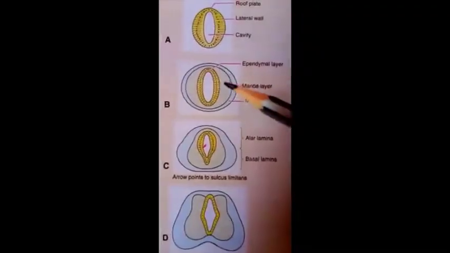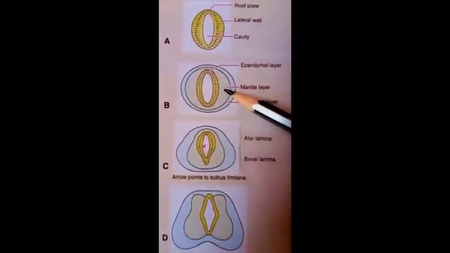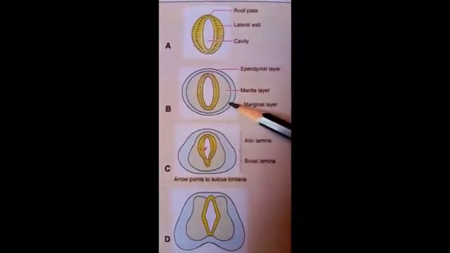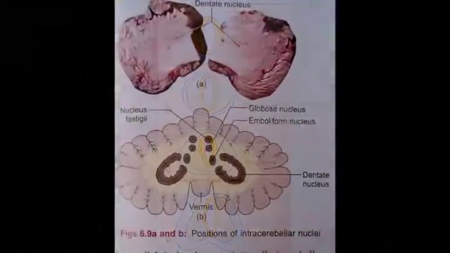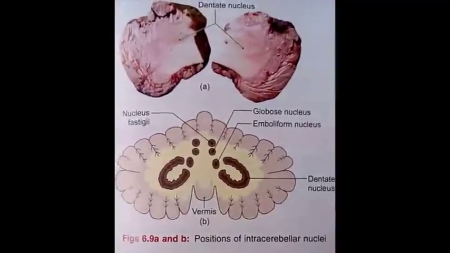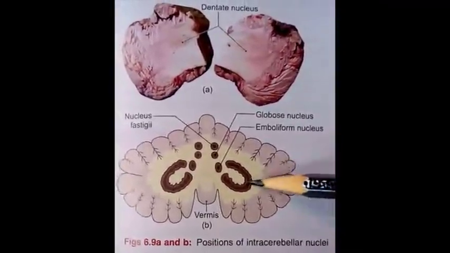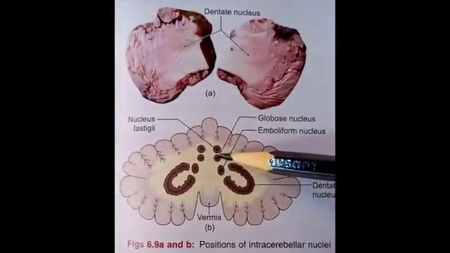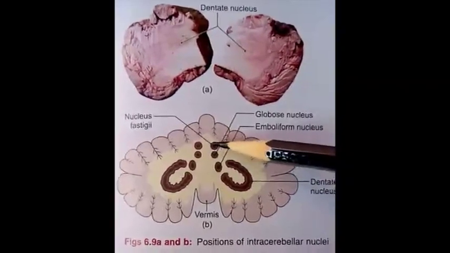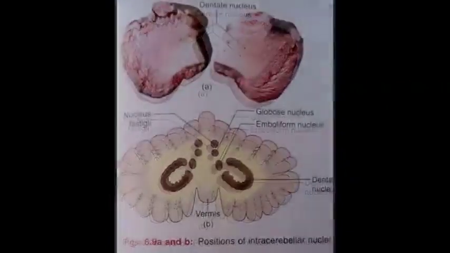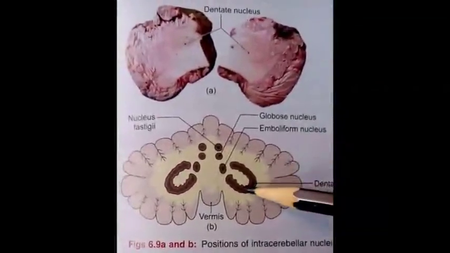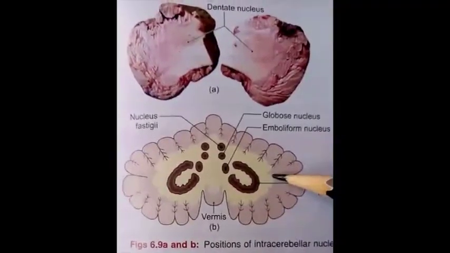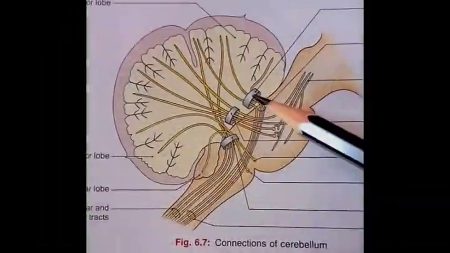With further growth and development, some cells from the mantle layer migrate into the marginal layer that forms the cerebellar cortex, and the cells of the mantle layer that do not migrate into the marginal layer form the dentate nucleus, emboliform nucleus, globose nucleus and nucleus fastigii. The superior cerebellar peduncle is formed by axons growing out of the dentate nucleus. This is the superior cerebellar peduncle.